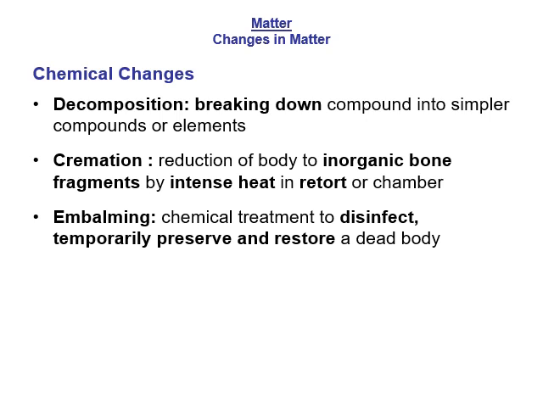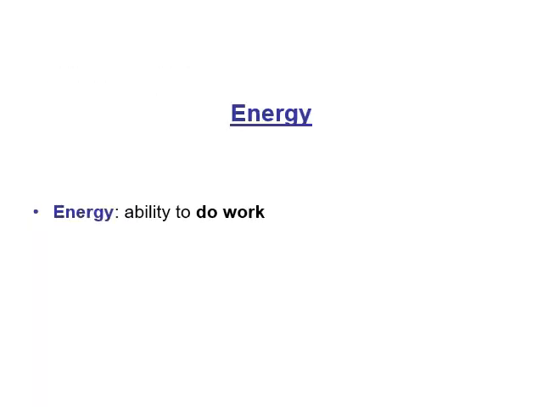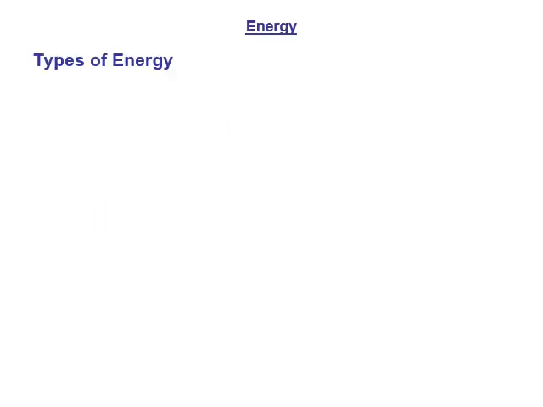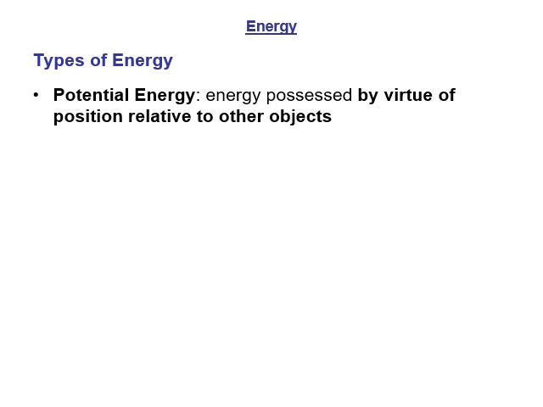Now we've been talking about these different changes, both physical and chemical, and a lot of times they require energy. The definition, at least in chemistry, for energy is the ability to do work. Oftentimes, energy in chemistry is synonymous with heat. Now, there are different types of energy. There's potential energy, which an easy way to think of is stored energy. This is energy possessed by virtue of position relative to other objects.